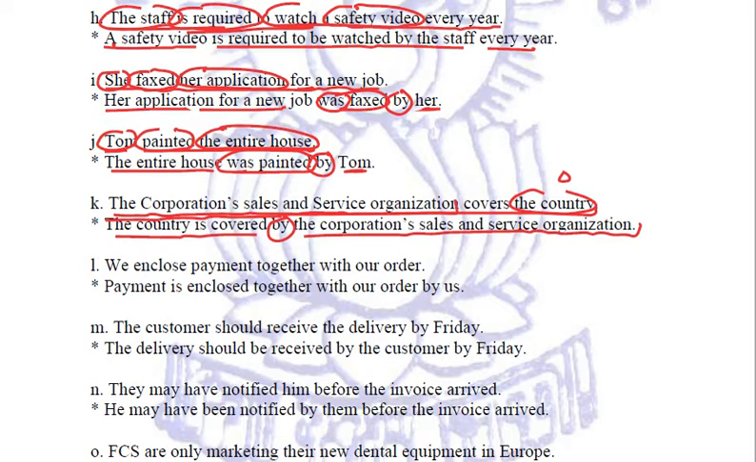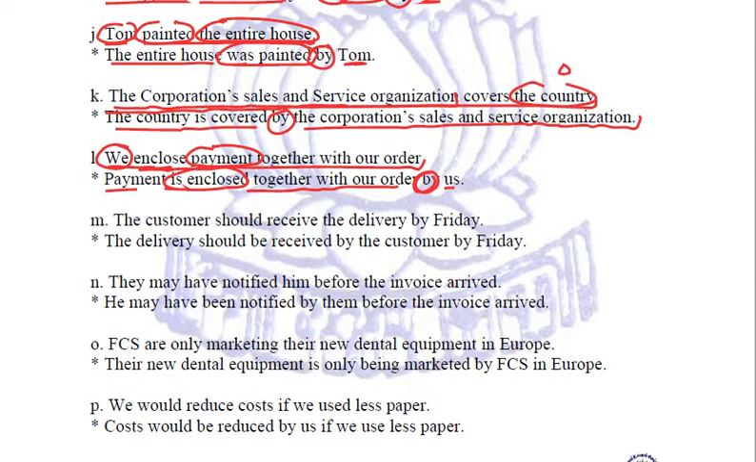Quite simple, I hope. Next, we enclose payment together with our order. We is the subject, right? And payment is the object, enclose is the verb. So payment is enclosed together with our order by us. Okay. Coming to the next sentence.